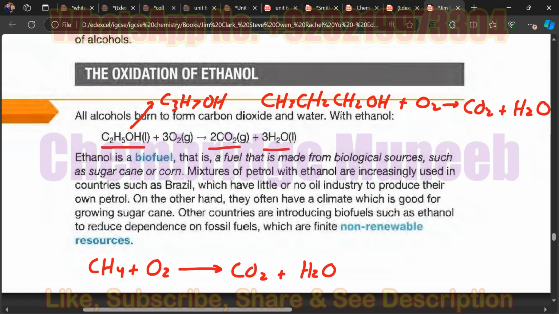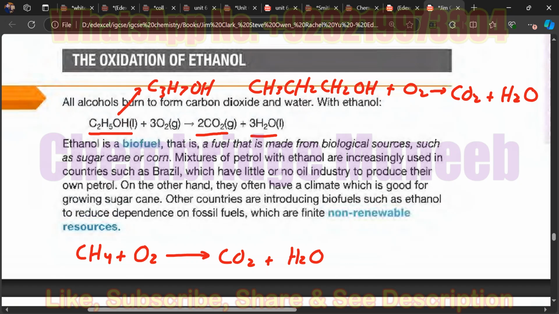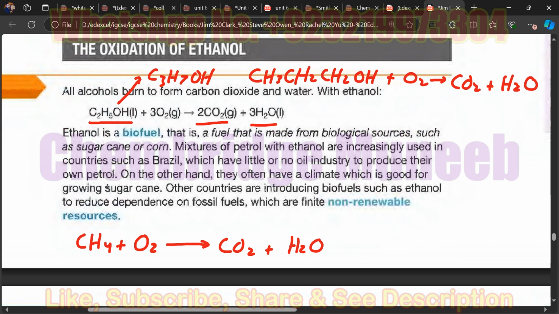Biofuels are the kind of fuels which are extracted from biological sources such as sugarcane or corn, and these are basically used in our energy production, especially in vehicles and factories, these kinds of industries. We should know the use of biofuels, because some questions do come from here, the use of ethanol especially. So ethanol is considered as a biofuel.